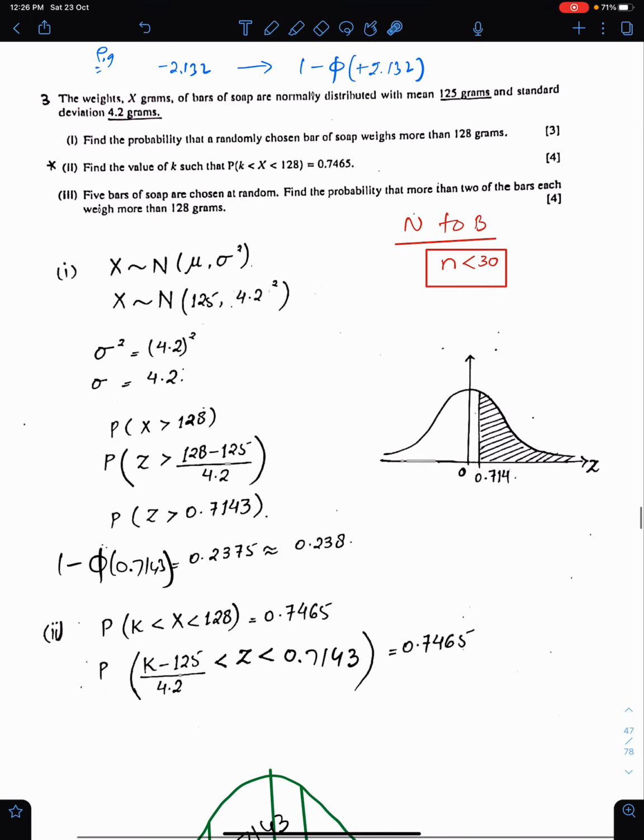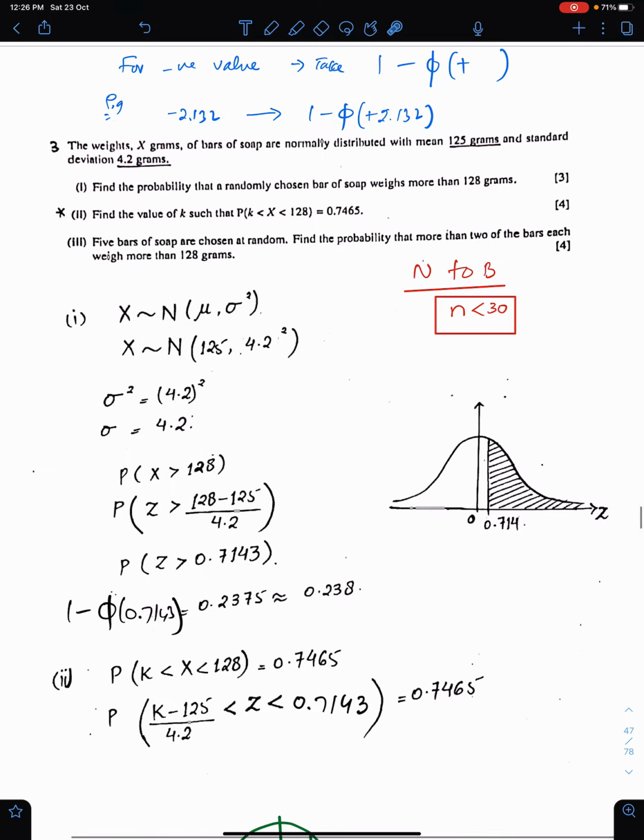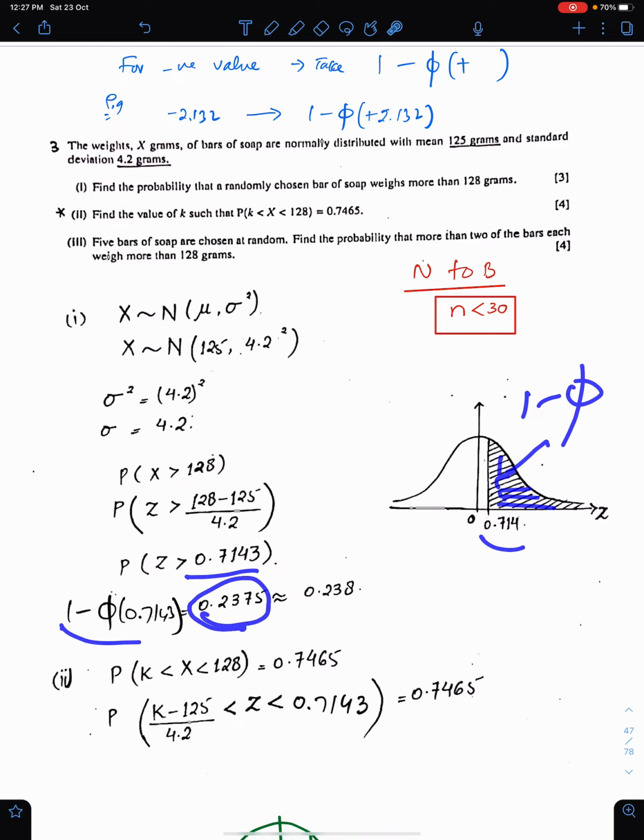Next question of this topic. The weights x grams of bars of soap are normally distributed with mean 125 and standard deviation 4.2. Find the probability that a randomly chosen bar of soap weighs more than 128 grams. This is very simple. We need this probability. We have mu, we have sigma. So this is 1 minus phi of 0.7143, and this is the probability, with the answer up to 3 significant figures.